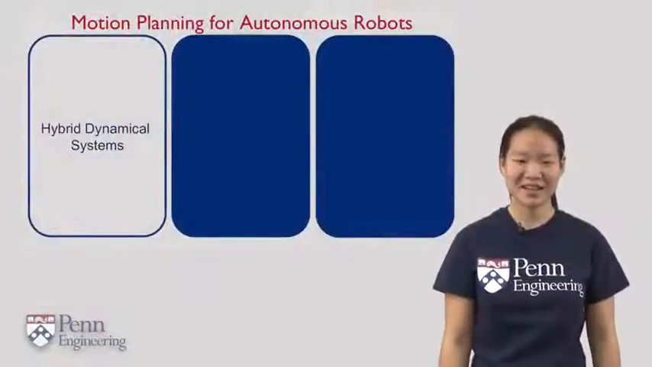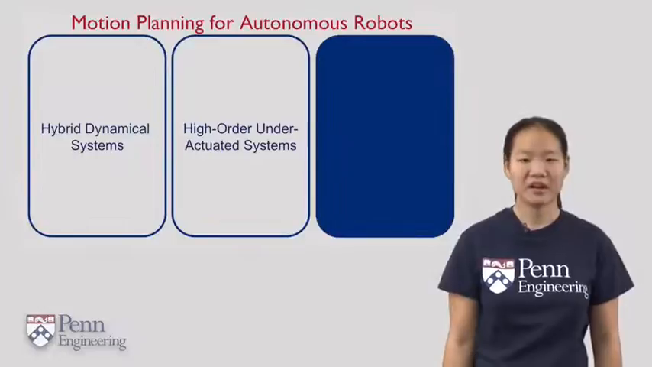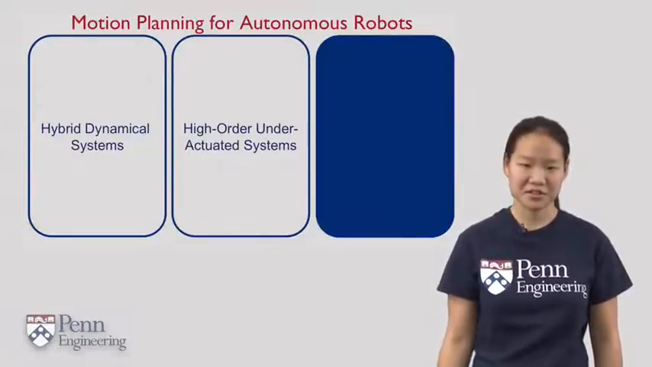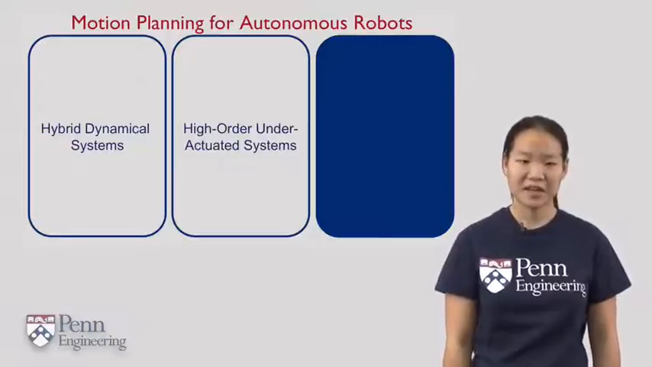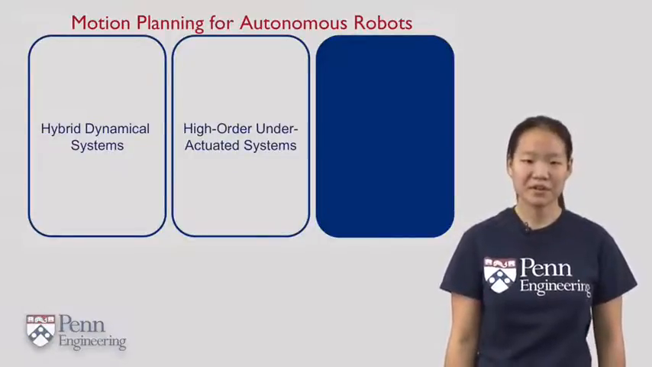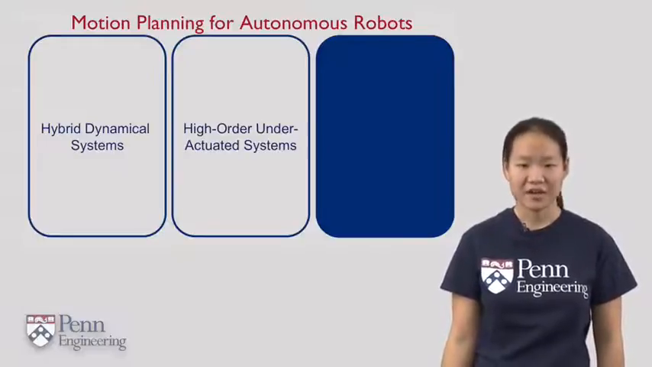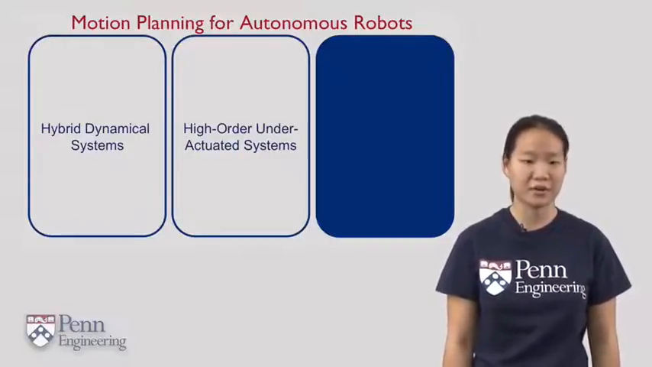Second, I'm interested in planning for higher order under-actuated systems. These systems have many degrees of freedom, but cannot directly control all these degrees of freedom to arbitrary configurations. Again, a quadrotor with a cable-suspended payload is an example of this type of system. Both the quadrotor and the payload can rotate and translate in 3D space. However, they cannot do this independently. In fact, the trajectory of the payload determines a required configuration for the quadrotor.